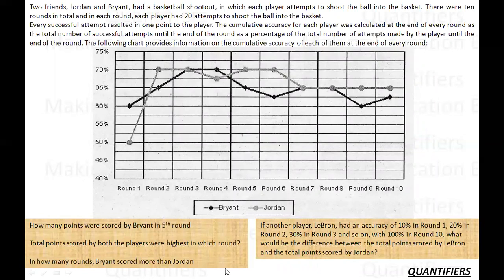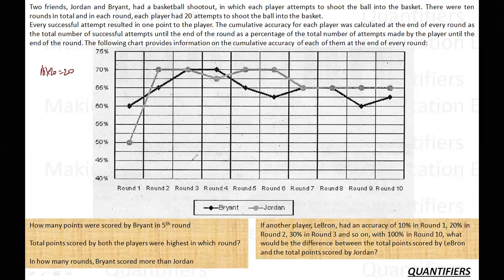There are two friends, Jordan and Bryant. They had a basketball shootout in which each player attempts to shoot the ball into the basket. There were 10 rounds in totality, and in each round, each player had 20 attempts to shoot on the basket. So in total overall, a player took 200 shots.